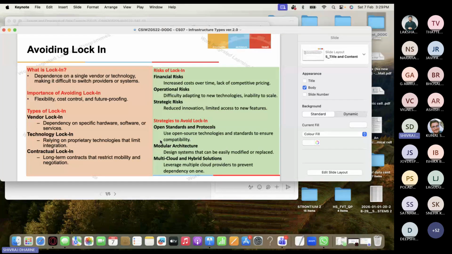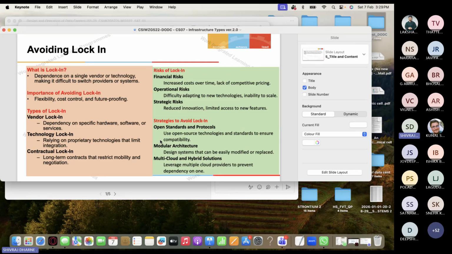And how to avoid the lock-in? Because if you avoid the lock-in, then you get flexibility, you can get cost control, and you can future-proof, meaning if something better is available in the market, you can switch to that, right? There are different types of lock-in: vendor lock-in, technology lock-in, and contractual lock-in. For example, contractual lock-in means long-term contracts that restrict mobility and negotiation with other players.